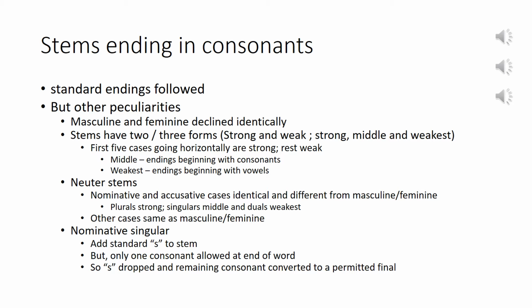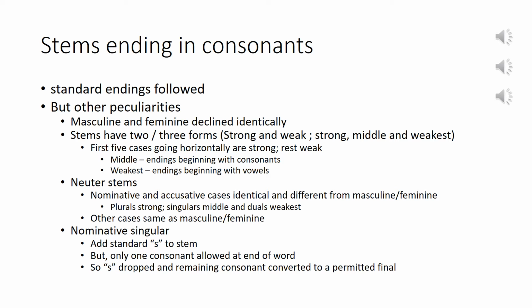In the neuters, the nominative and accusative cases are identical. The plurals are strong, the others weak. Of the weak, where there is a twofold division, the duals belong to the weakest class and the singulars to the middle class. The other cases are like the masculines, feminines above. You would have noticed that the declension of the masculine and feminine stems are identical.